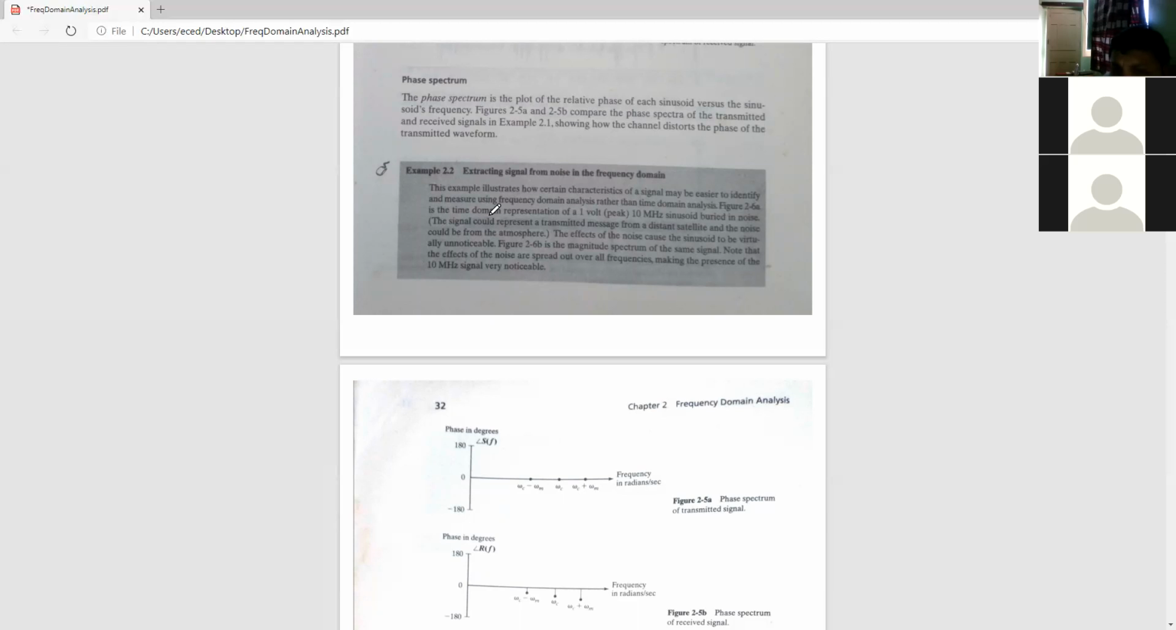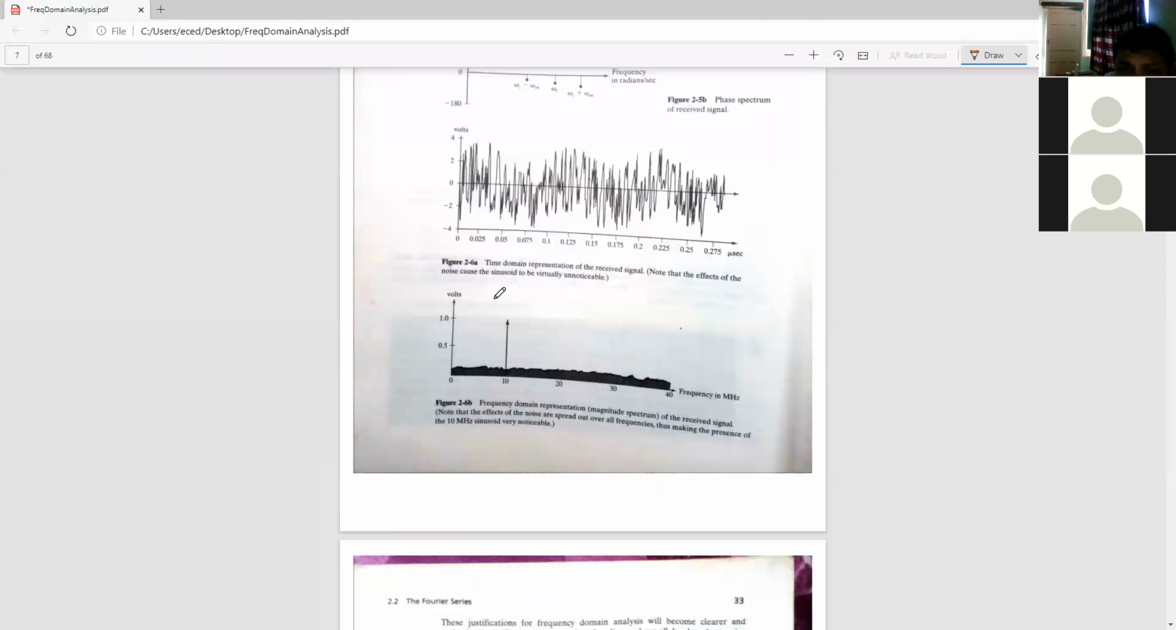Let us suppose the effect of the noise caused the sinusoids to be virtually unnoticed. That will be seen in figure 2.6. It is the magnitude spectra of the same signal. Note that the effects of the noise are spread out over all frequencies, making the presence of the 10 megahertz signal very noticeable. See, this is 2.6a.